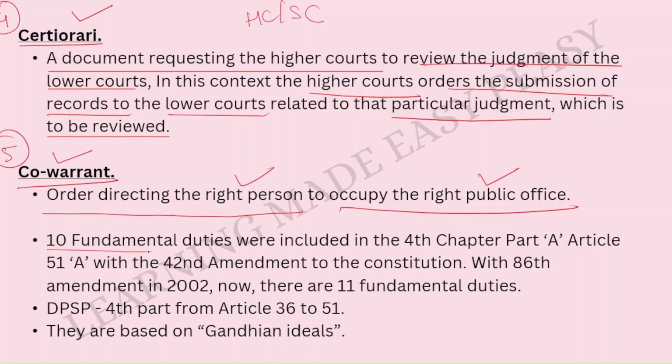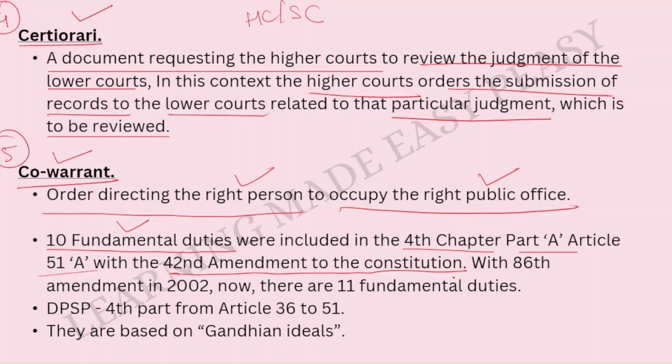Then 10 fundamental duties were included in the fourth chapter, part A, Article 51, Clause A, with the 42nd Amendment to the Constitution. So there were first 10 fundamental duties in Part IV A, that is Article 51 Clause A, in our Constitution, with the 42nd Amendment.